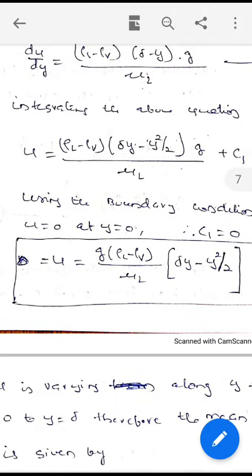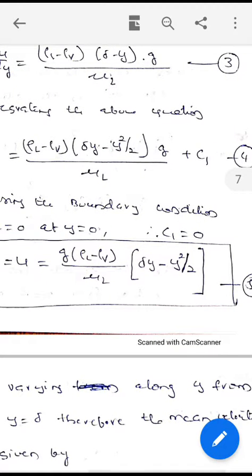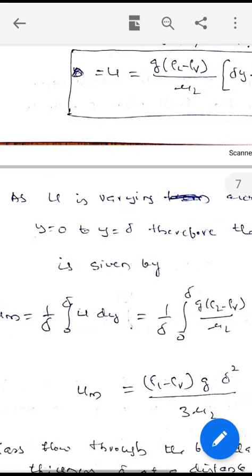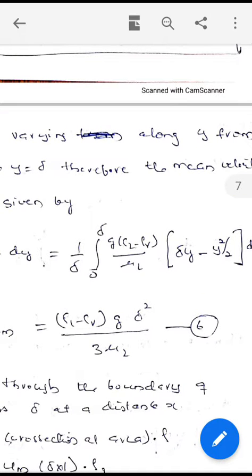Again, we want to find the mean velocity. The mean velocity is obtained by integrating equation 5 between 0 and delta. So um equal to 1 by delta, integral from 0 to delta of u dy, and you will get um. um is rho L minus rho v, g delta square by 3 mu L, equation 6.